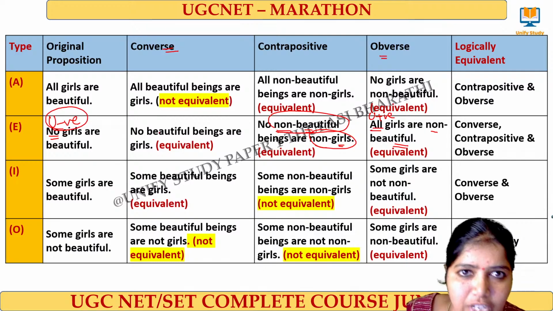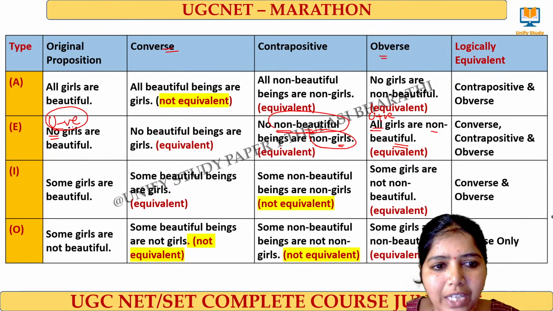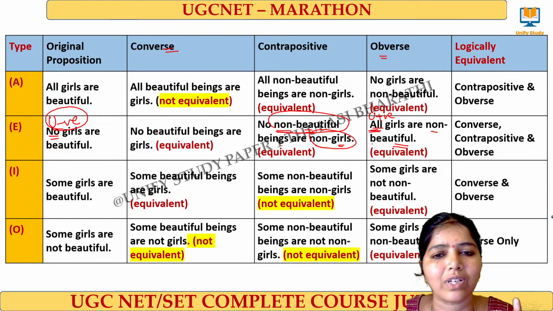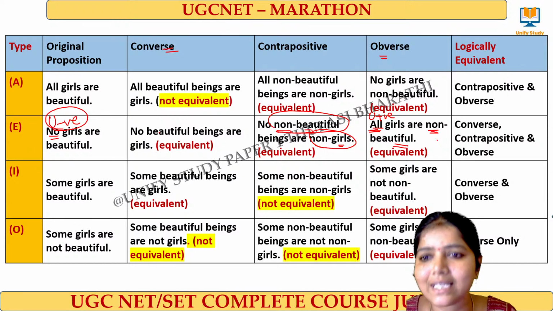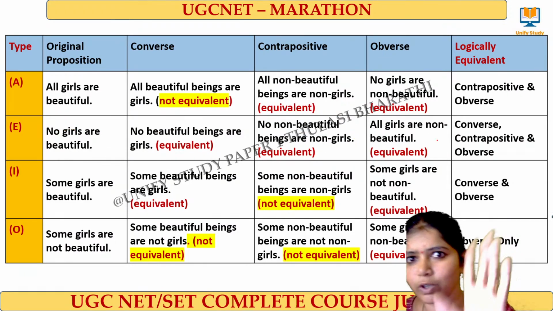If it is positive, it will be changed to negative. If it is negative, it will be changed to positive. Here a universal negative is converted to universal positive. Next, on the predicate side I have to add a non here. The complement will be created. If you note down this single table, it is very easy for you to understand logical equivalence. We will do some questions from here.